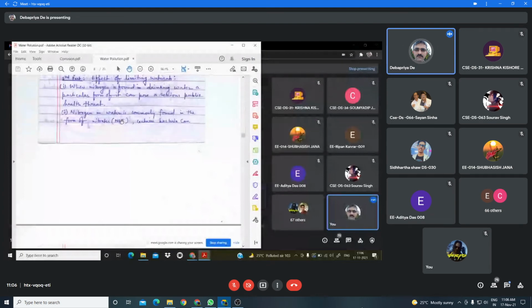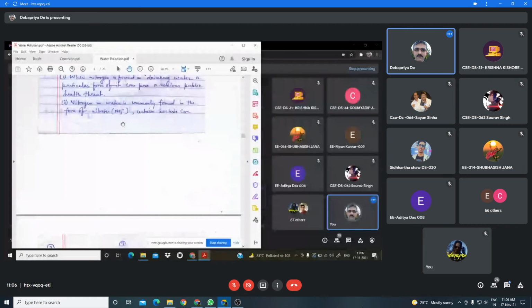This nitrite, if it is introduced into the human body through water, particularly for a child, has very good affinity towards hemoglobin. The affinity of nitrite towards hemoglobin is more compared to that of oxygen.